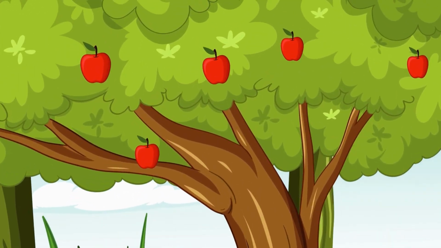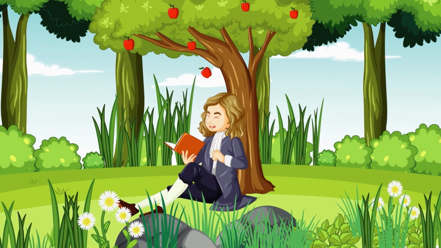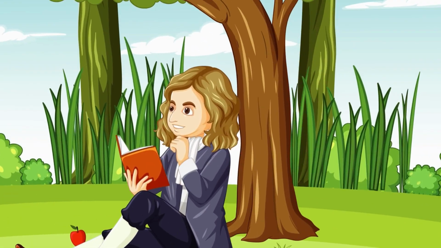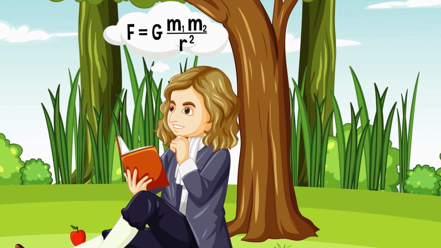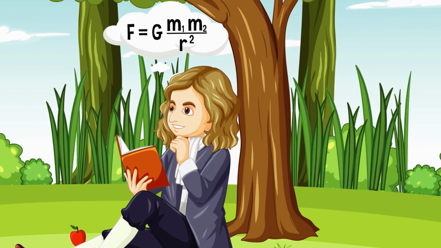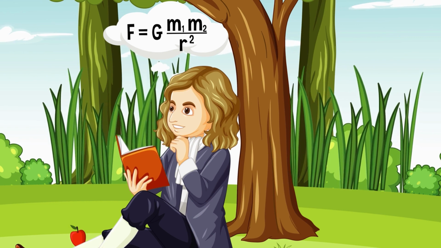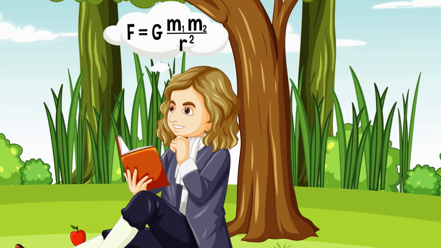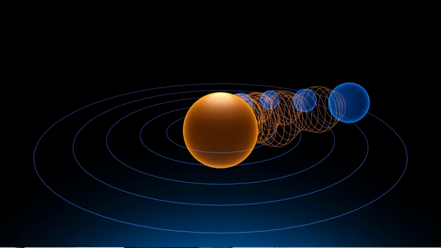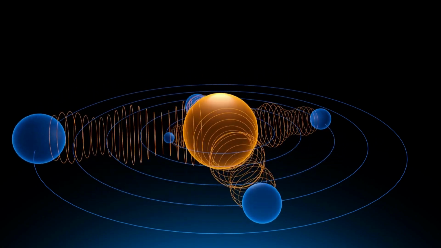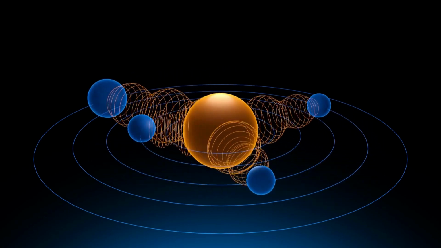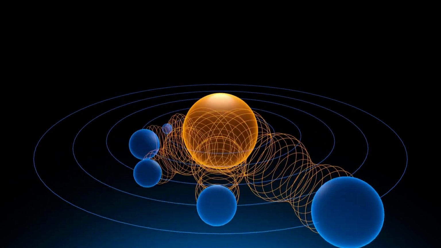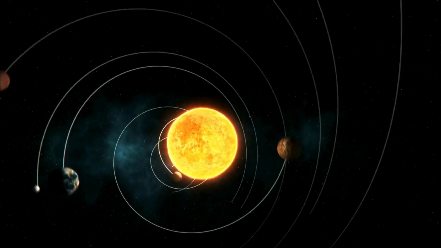One day in the late 1660s, Isaac Newton was relaxing in the garden of his family home in Woolsthorpe, England. While sitting under an apple tree, an apple is said to have fallen from the tree and hit Newton on the head. This event supposedly led Newton to wonder why the apple fell straight down to the ground instead of veering off in some other direction. This line of thinking prompted him to consider the possibility that the same force that caused the apple to fall also governed the motions of planets and other celestial bodies. This idea ultimately contributed to his formulation of the law of universal gravitation.